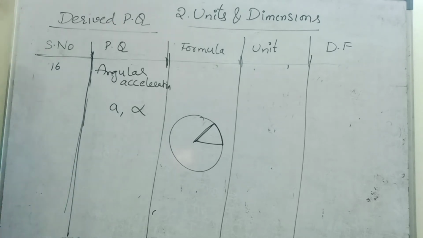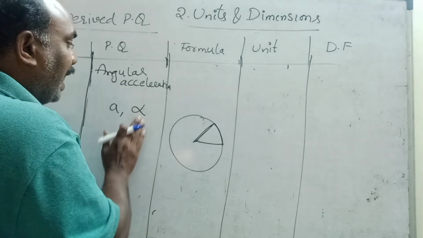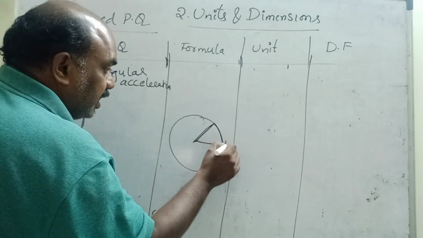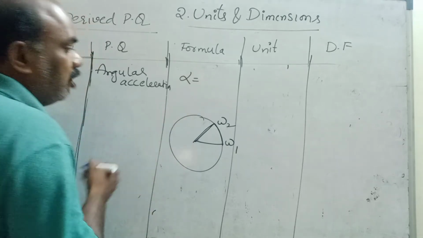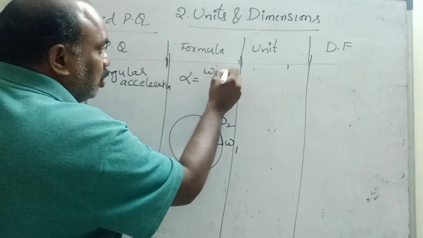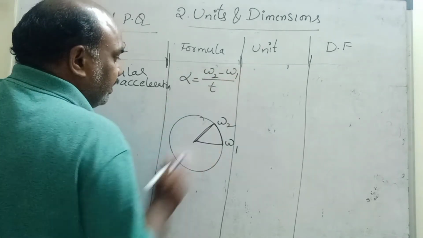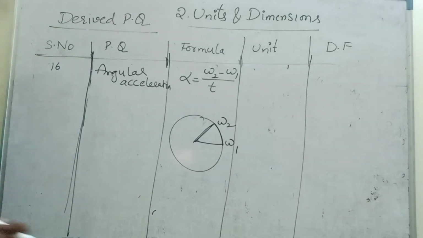The rate of change of angular velocity is called angular acceleration. Here the initial angular velocity is omega 1, and here omega 2. So angular acceleration alpha is equal to omega 2 minus omega 1 by t. This is the formula for angular acceleration.